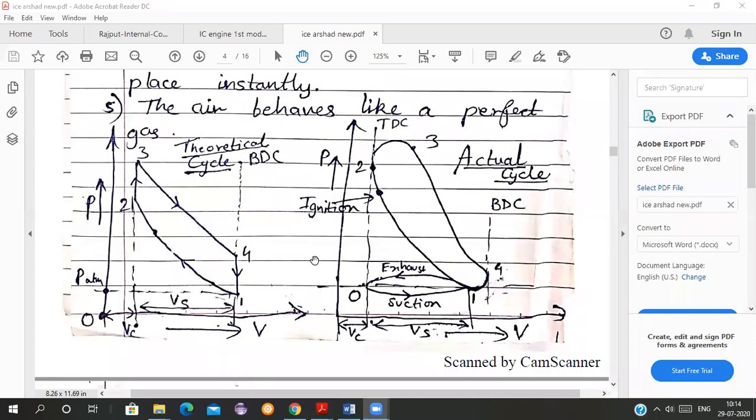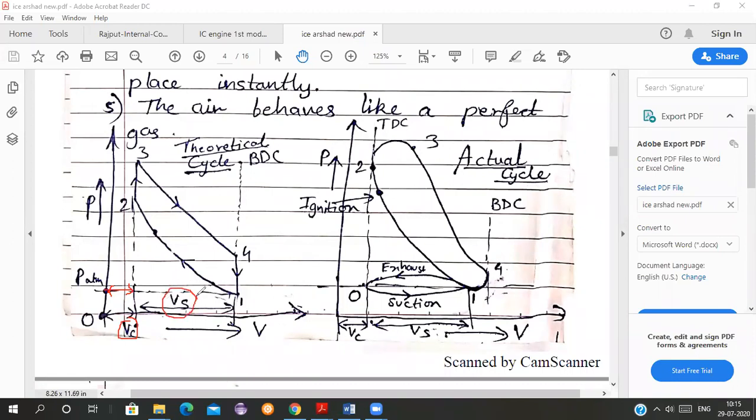There is a clearance volume shown here on the x-axis, shown by VC. This is VC, and here this is after VC.